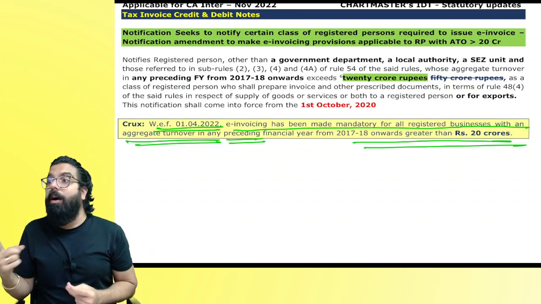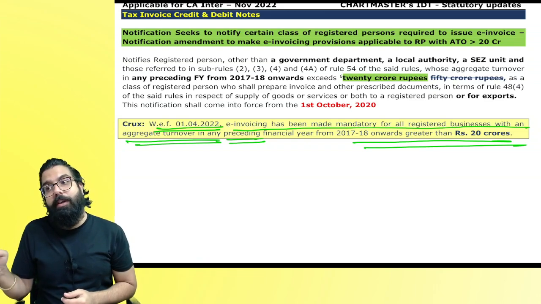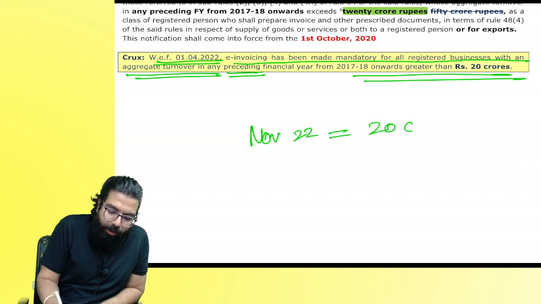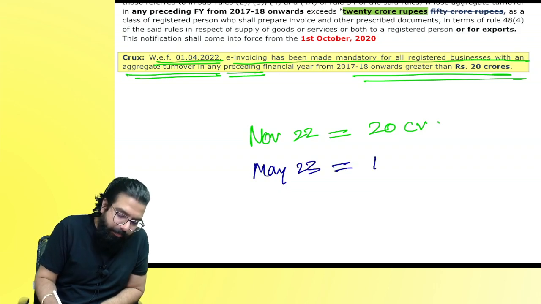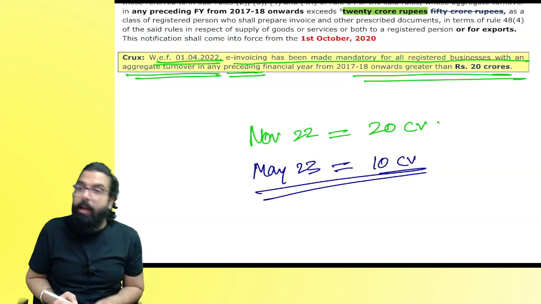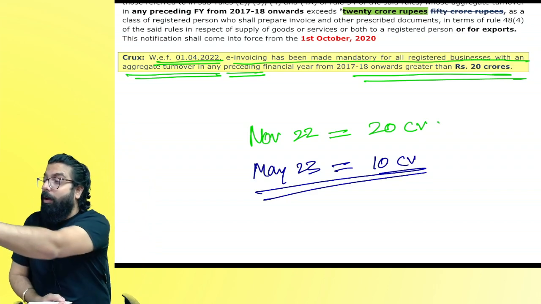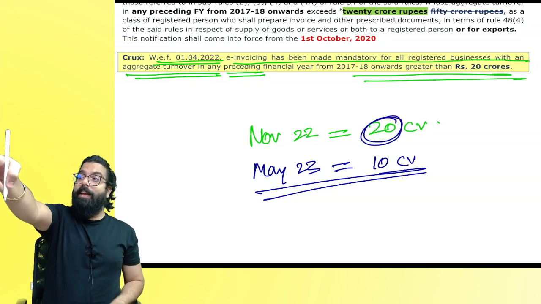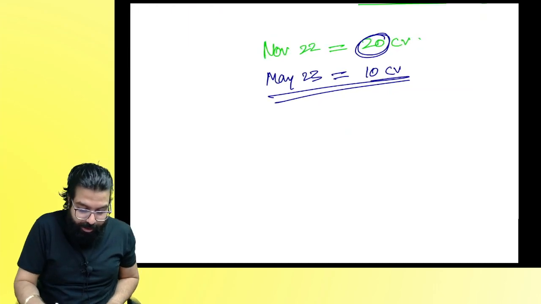Sure, everyone. Earlier it was how much? 50. Now it is how much? 20. For the November 22 exam, I am telling you, it is 20 crore. For those students who are sitting for the May 23 exam, I'll tell you 10 crore. Okay? May 23. You are writing when? What is your limit? 10. Can we go ahead, everyone? Next.